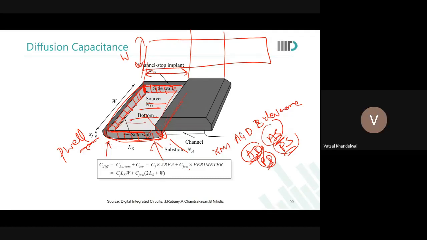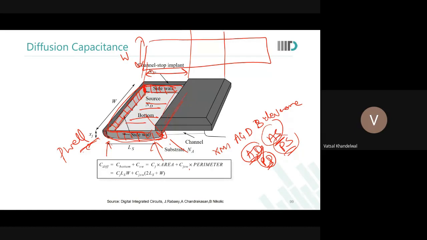So CJSW is per meter, because it is not area, it is perimeter. So here the unit should be per meter for CJSW. Per micron, yes. And for CJ it is per micron square.